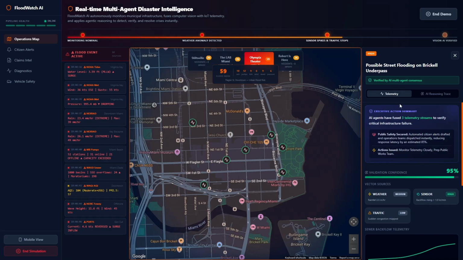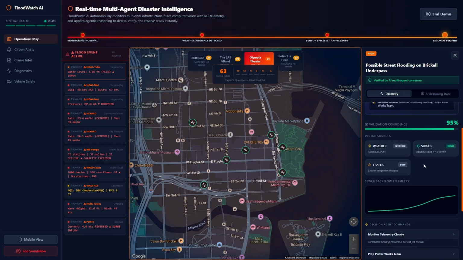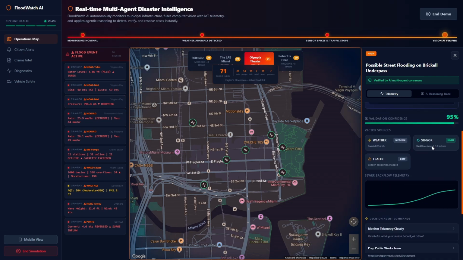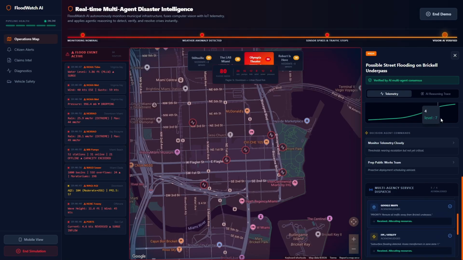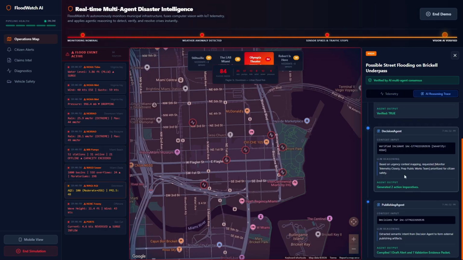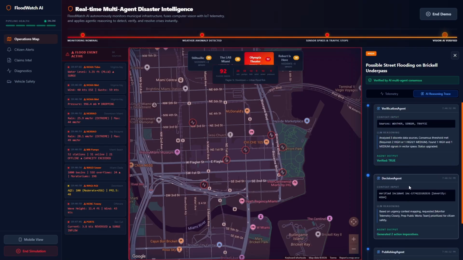When you click on that, you'll be able to see a breakdown of the different sensors, what the AI thinks is happening here, if it's a valid concern, also the responses from the different government agencies. You'll be able to see the AI break down a timeline for you of when this happened and how fast it happened. In this case, again, a flash flood.